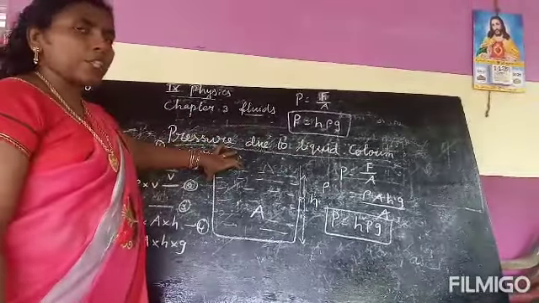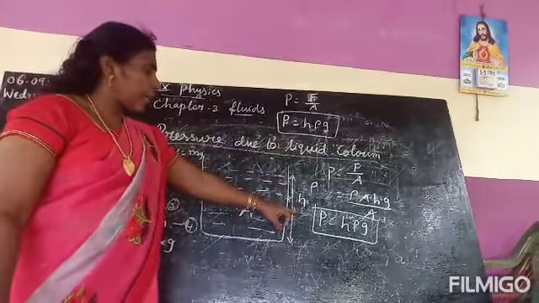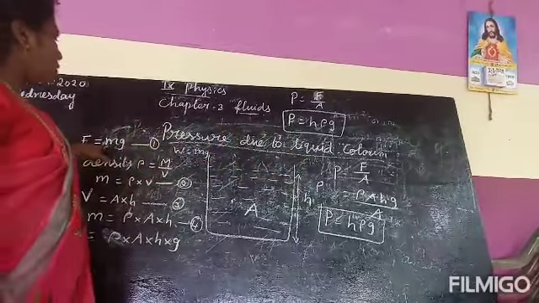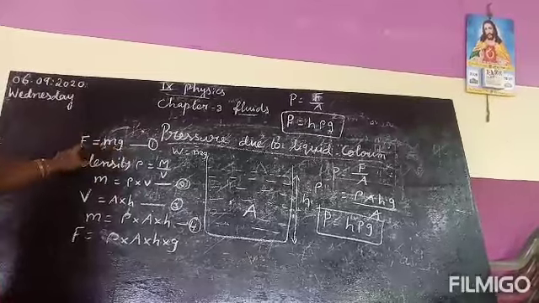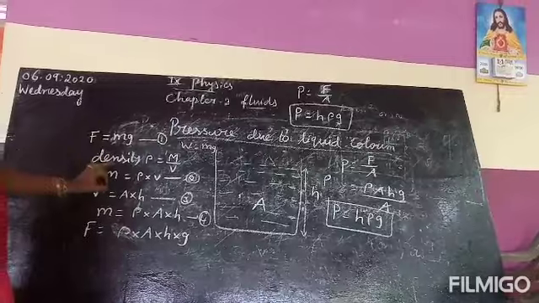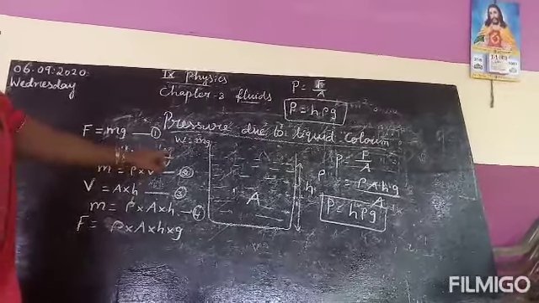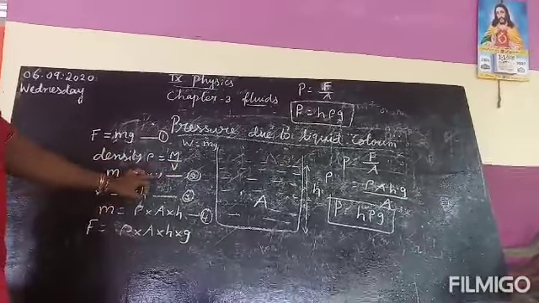Let us consider a tall beaker, the area of cross section A, the height of the liquid h, density of the liquid rho. Now first, the force acting on the liquid is equal to the weight of the liquid. So F equal to mg, equation number 1. Next, already you have learned the formula for density. Density is denoted by the letter rho. Rho equal to mass divided by volume. So mass equal to rho into V.